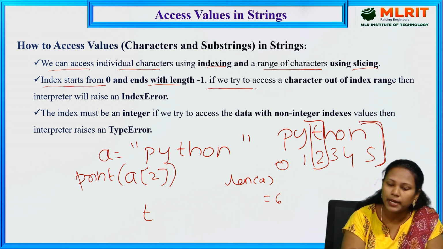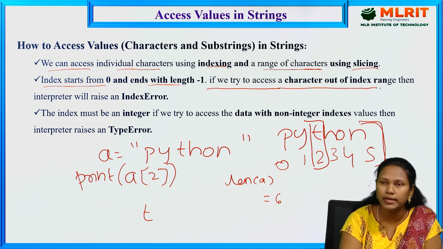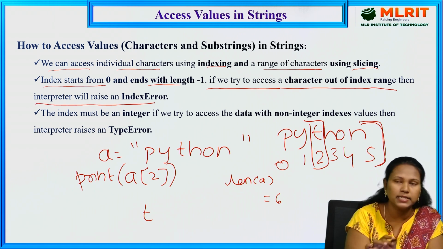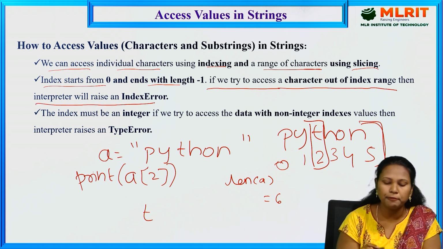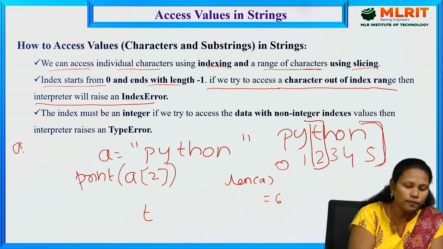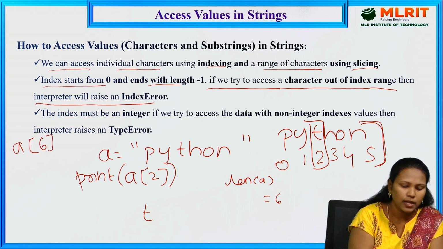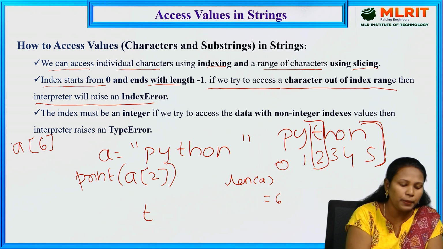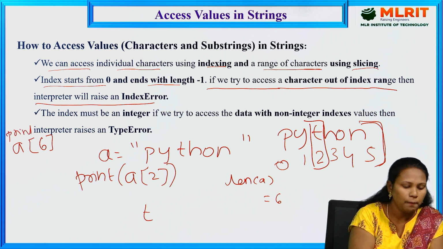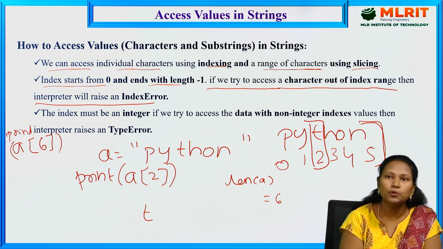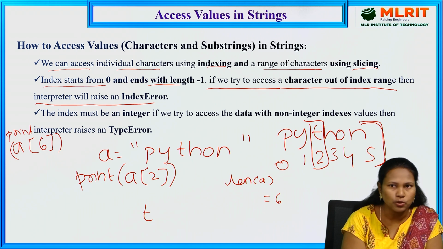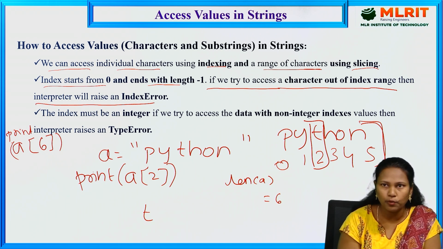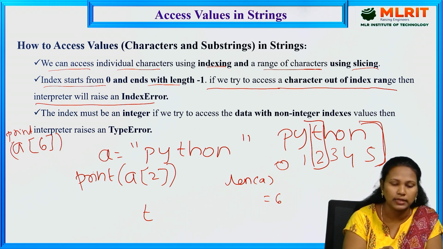If we try to access a character out of index range, the interpreter will raise an index error. For example, if I want to print a[6], only up to 5 we have characters. If we give print(a[6]), it shows the index error because it is not defined. Up to a[5] only we have the characters.